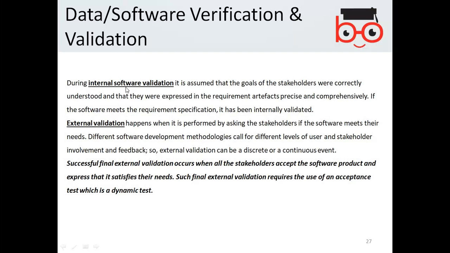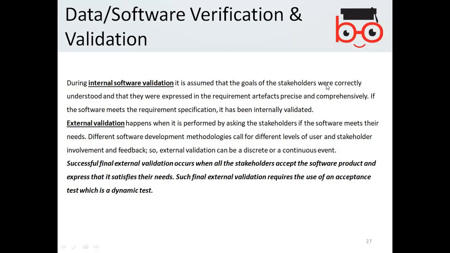When it is internal software validation, it is assumed that the goals of the stakeholders were correctly understood and that they were expressed in the requirement artifacts precisely and comprehensively. If the software meets the requirements specification, it has been internally validated.